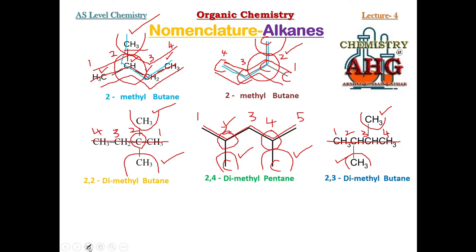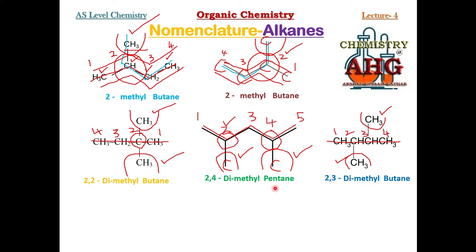You can compare this example that I am showing, this 2,3-dimethyl, with this example, 2,2-dimethyl. There the branches were attached to the same carbon. Here the branches are attached to different carbon atoms. So this is 2,3-dimethyl butane.